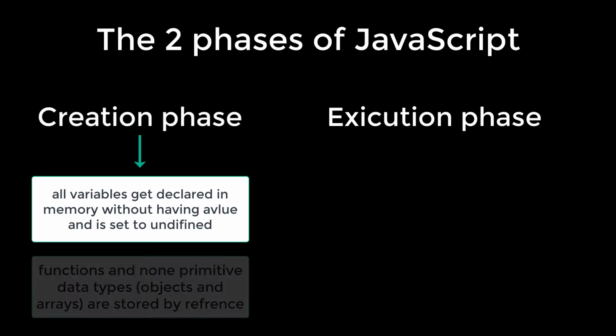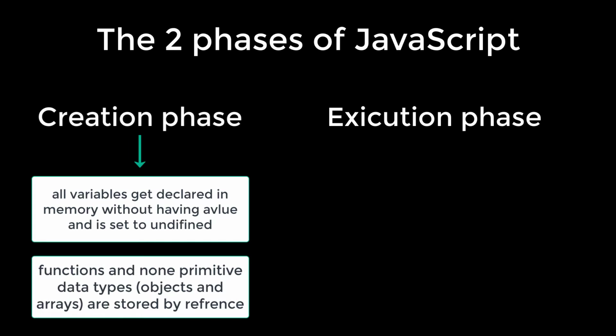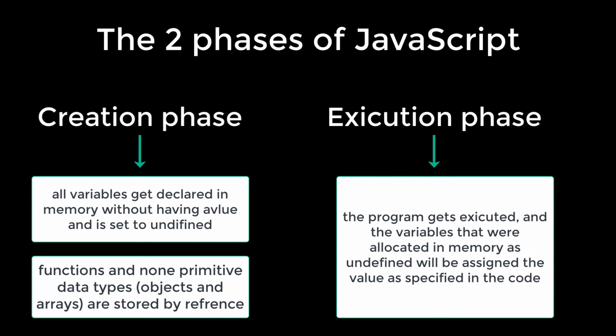One does not simply store a function inside of memory, because functions, objects, and arrays are way larger than your average variable. So instead of storing the actual function, what JavaScript does is store the reference to the function. So the next phase is the execution phase, and what happens there is all the functions and all the variables actually start getting their values and start getting executed, and that is where the program actually starts to run.